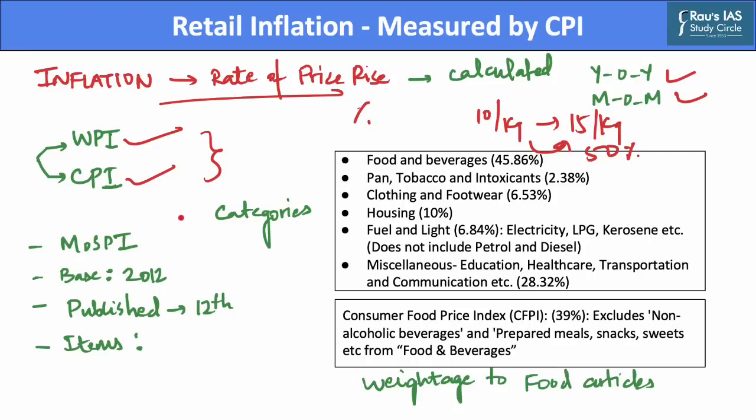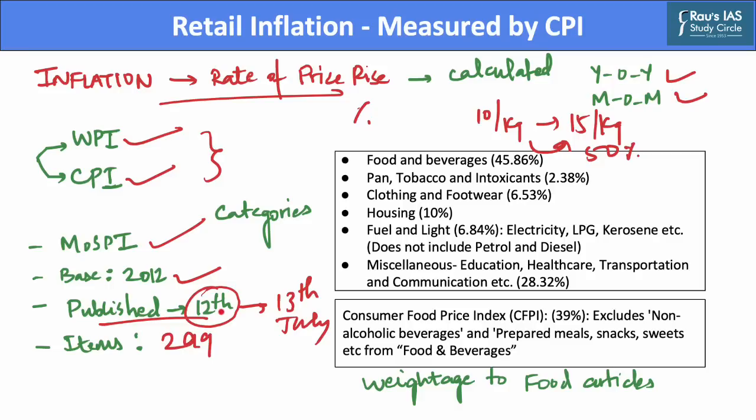Now the Consumer Price Index is published by the National Statistical Office, which comes under the Ministry of Statistics and Programme Implementation. The base year of the Consumer Price Index is 2012, and it is published on the 12th of every month. Hence, it is published in today's newspaper, which is the 13th of July. Also, the items covered under the Consumer Price Index are 299.